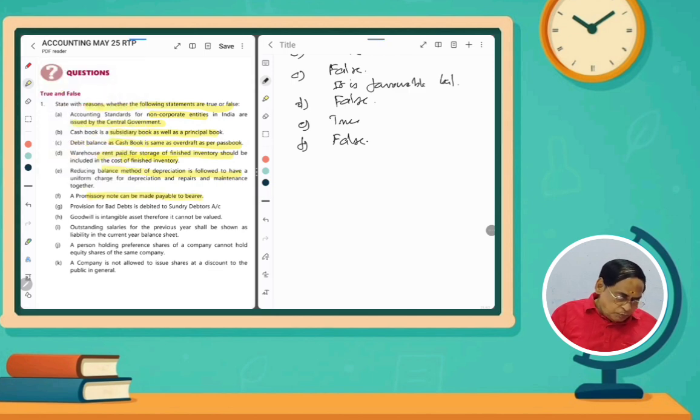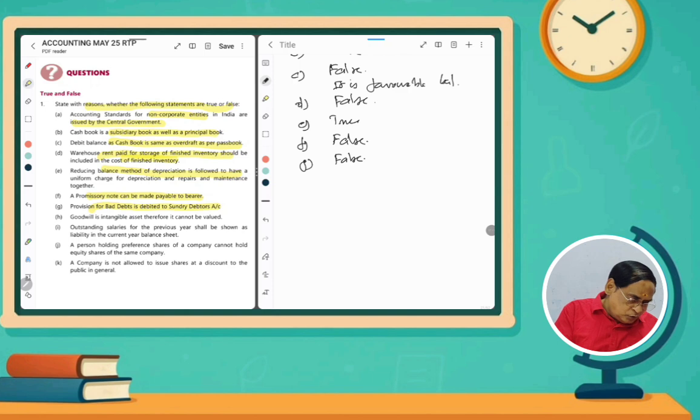And then, the provision for bad debts is debited to the sundry debtors. Actually, we might have studied the adjustment entries for bad debts. What are the adjustment entries? Bad debts account debited to sundry debtors. And then one more transfer entry, P&L account debited to bad debts. But here, the provision for bad debts is to be debited to the profit and loss account, not to the sundry debtors. So it is also false. So G also false.